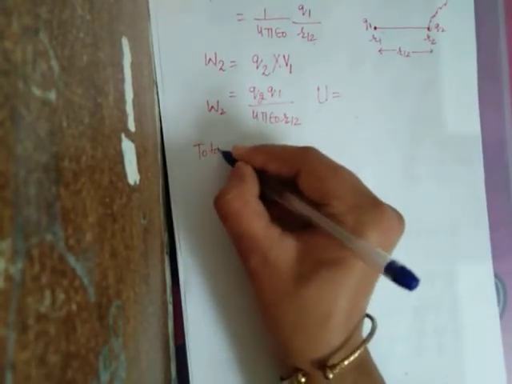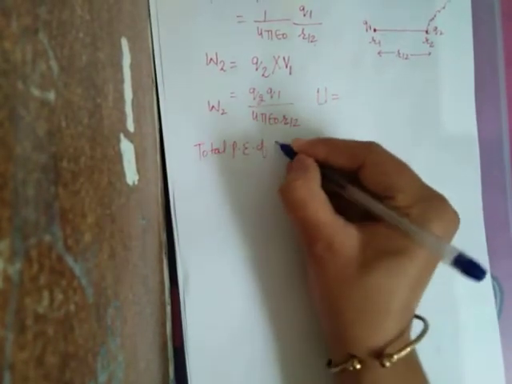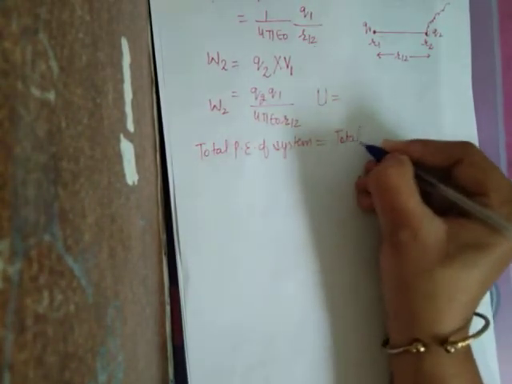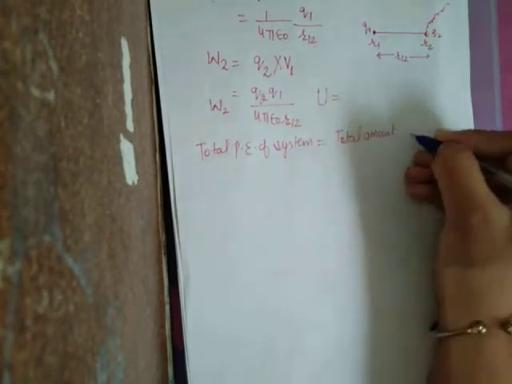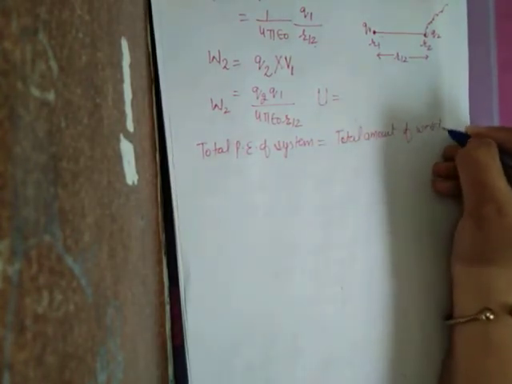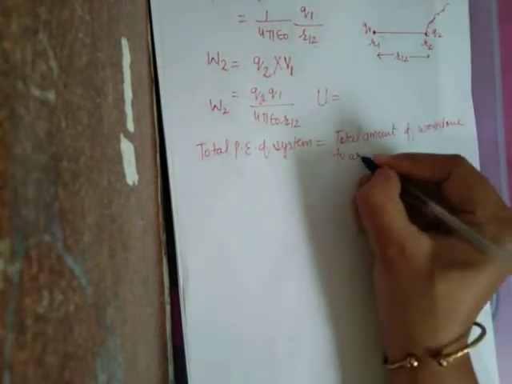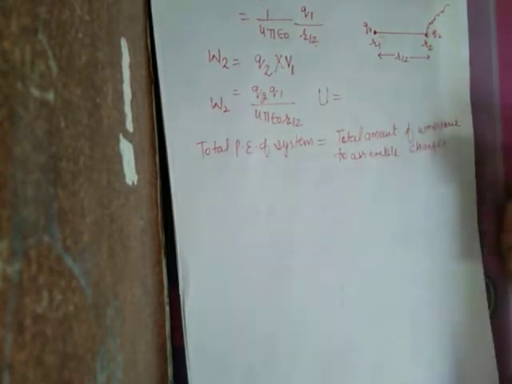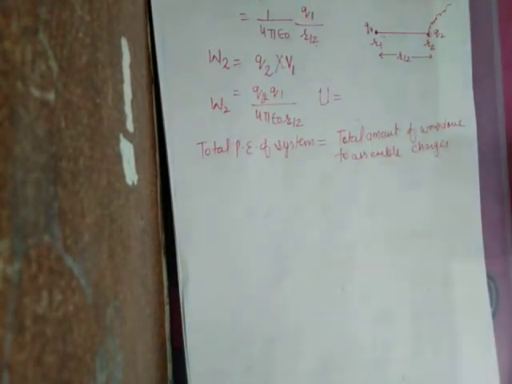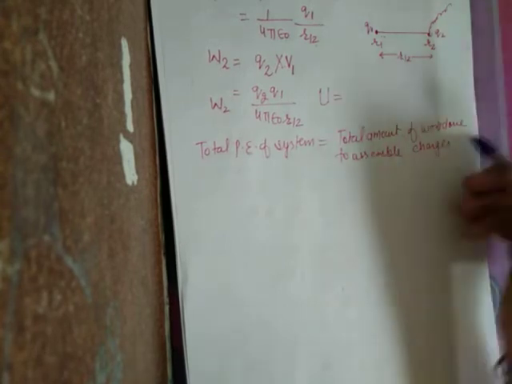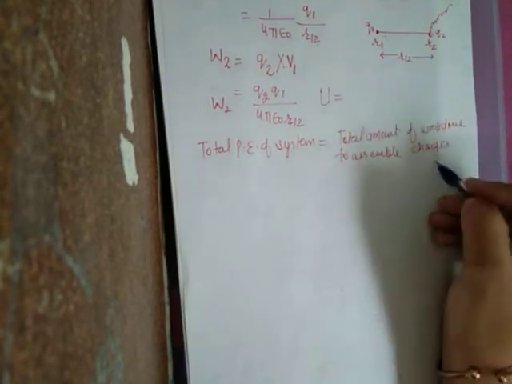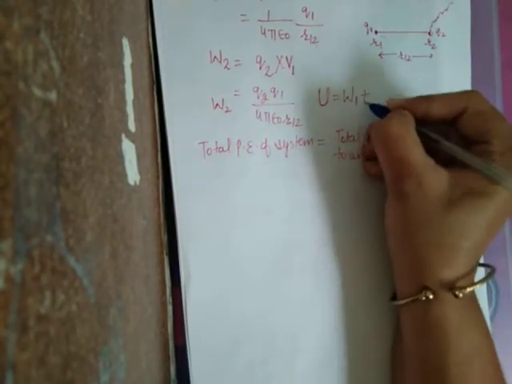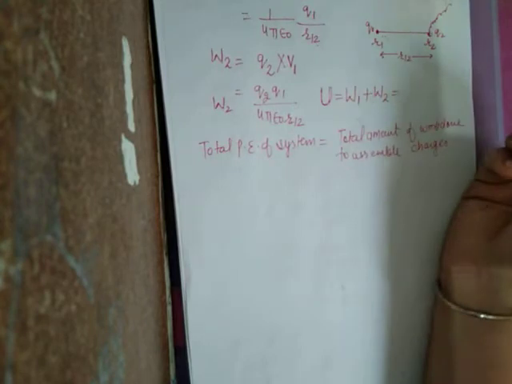So what is the total potential energy of the system? That is equal to the total amount of work done to assemble the charges. It means the amount of energy stored in the charges is equal to the total amount of work done to assemble the charges. So the total potential energy is work done to bring the first charge plus work done to bring the second charge.